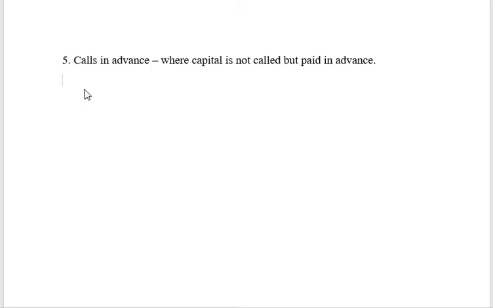The answer is no. Only the amount that is called up will be eligible to be taken to share capital, minus calls in arrears, that is different. So only when it is called up, it can go to share capital. Till then, it has to be parked in an account called calls in advance. So if calls in arrears is treated like a debtor, then this becomes like a creditor, the opposite scenario.